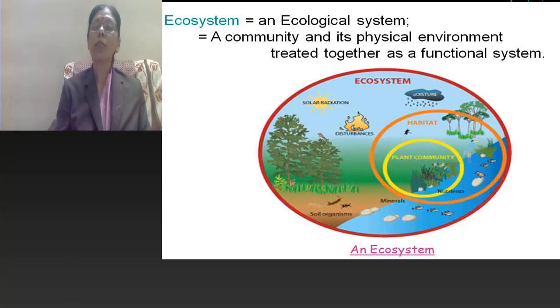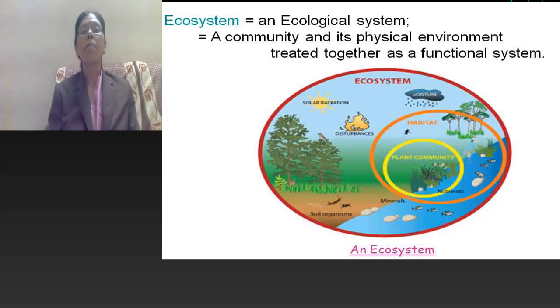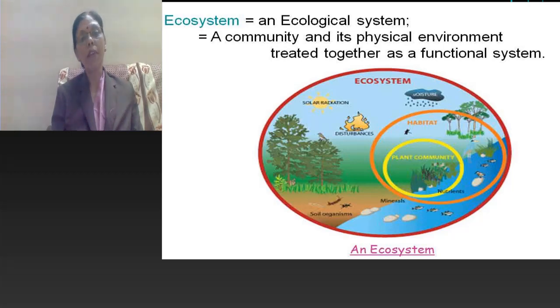So what is an ecosystem? Again, it is a community which is made by the interaction of living as well as non-living factors. Now, let us proceed further and see what the components of an ecosystem are.